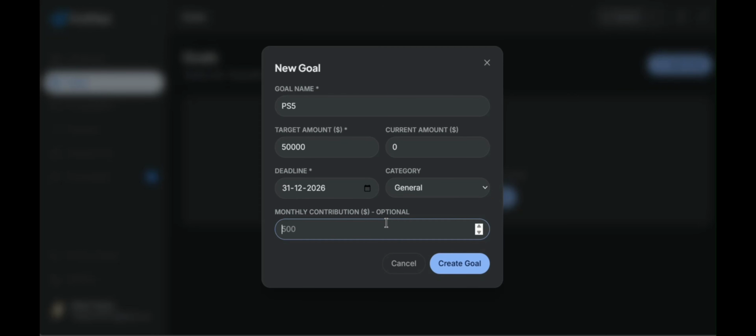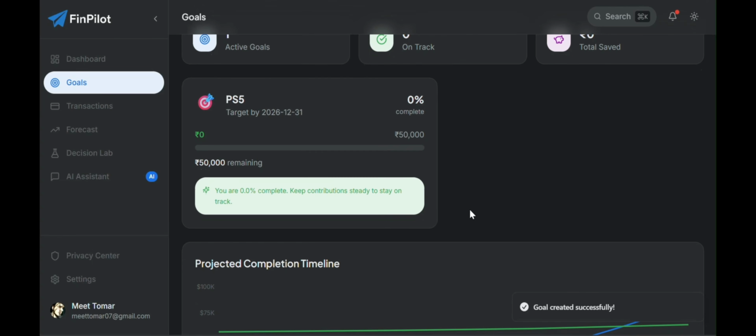After creating goals, a person can have visualized data on how many days and how much investment he needs to make, in a very easy and practical method.